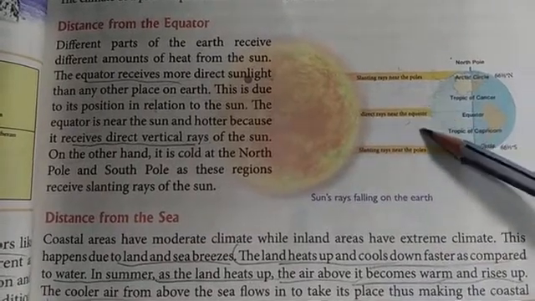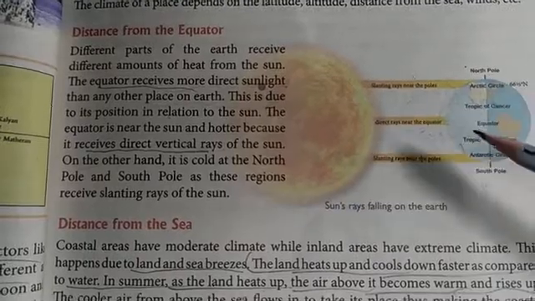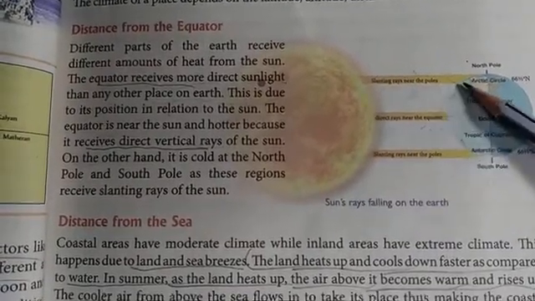So these are the factors of distance from the equator. Areas far from the equator, like the North Pole and South Pole, are not so hot, while this area is the hottest part of the earth. So it is the first factor, distance from the equator.